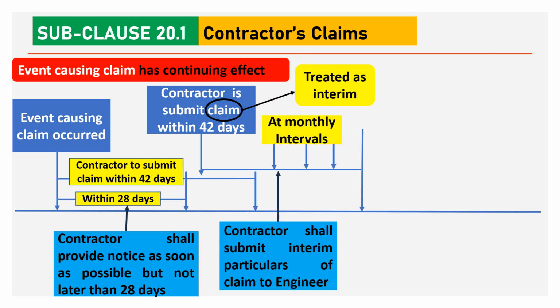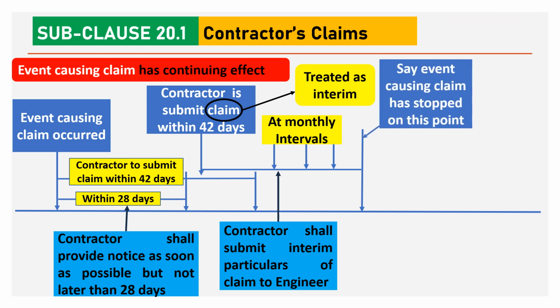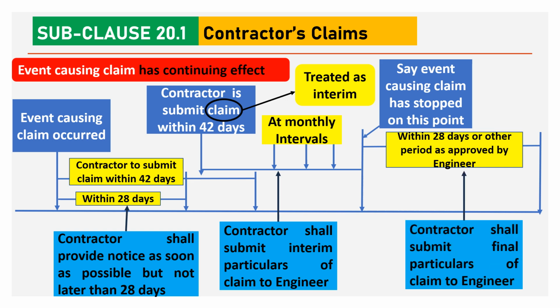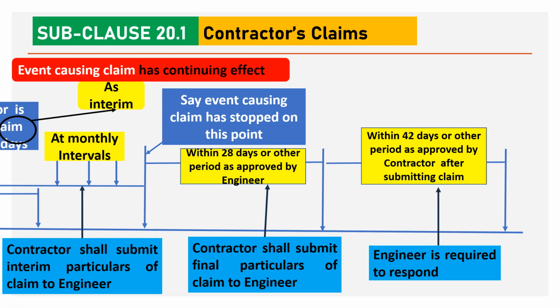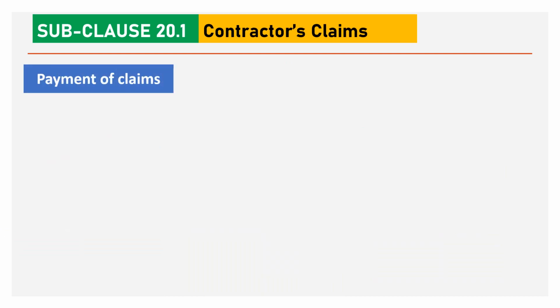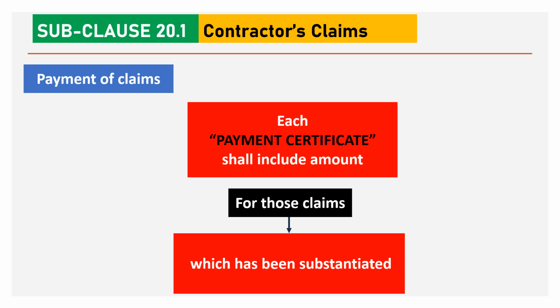Thereafter, the contractor shall submit interim monthly claims. Say the event causing the claim has stopped at this point. Within 28 days or other period as approved by the engineer, the contractor shall submit the final claim to the engineer. The engineer is required to respond to the contractor's claim within 42 days or other period as approved by the contractor. Payment of claim: each payment certificate shall include the amount for those claims which have been substantiated.